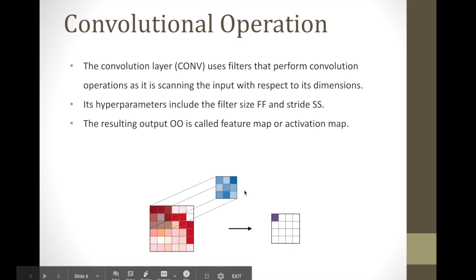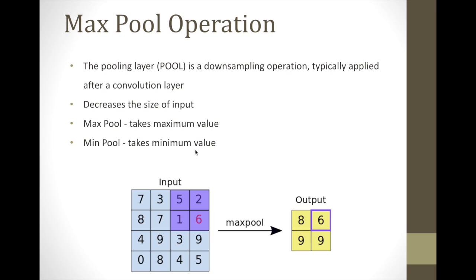So if we could have a filter, say, which gives us the vertical lines in the image, then in the whole learning process we try to figure out the optimal parameters for this filter. Next comes the max pool operation, which is basically a downsampling operation, used to decrease the size of the input, to cool down the network, because the network may become a lot more complex with a lot of parameters. So we need to cool down the network. What we do is, if we perform a max operation between these 4 numbers, we will place the maximum value. We can also have a min pool, right?